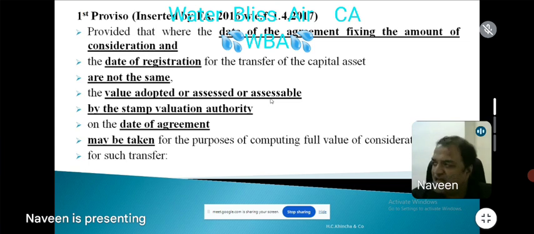Because the agreement is registered. Sale consideration fixed at 1 crore, as on 1st April 18. Guideline value became 2 crores in September 2025. But I cannot cheat the government here. No, I cannot cheat the stamp valuation authorities. I have registered the agreement. I paid stamp duty. Agreement registered, but I paid cash. What is wrong? So in my opinion also, the tribunal will give the relief.